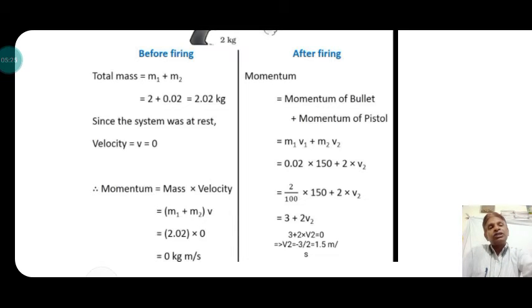Now the required velocity that we have to find out, that is v2, the required velocity of the gun, is equal to 1.5 meter per second, in the backward direction. When a bullet is fired in the forward direction, the required velocity is observed in the backward direction. That is the velocity we can obtain on the basis of the law of conservation of momentum.